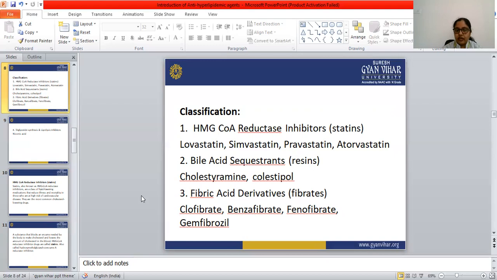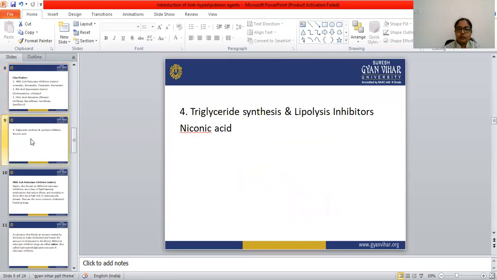We have to learn only clofibrate, because only clofibrate is in your syllabus. And the fourth classification is triglyceride synthesis and lipolysis inhibitors, and the example is nicotinic acid.